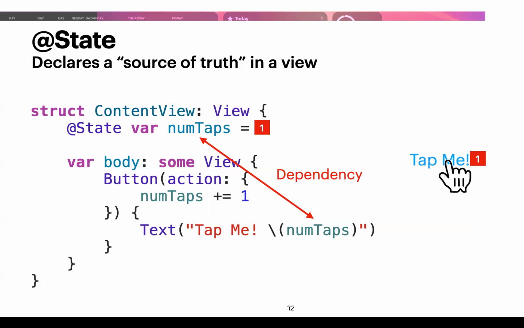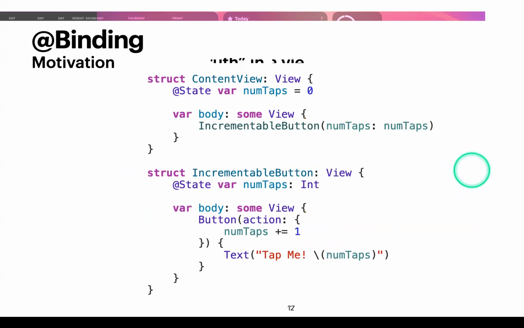So let's do that again. Let's click this button again. And the value now changes to 2. Since within our view we're using numTaps, it will re-render the view to show the updated value. Again, this is really important, so make sure you understand. Any questions? Does that make sense?